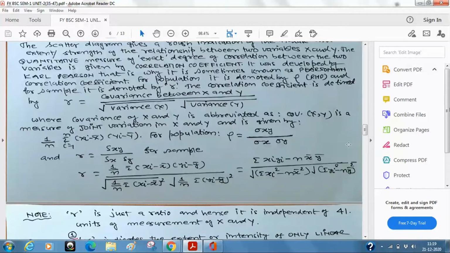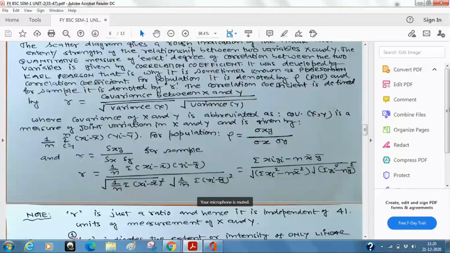Now in the first column, divide by n, you will get x bar. In the second column, you divide by n, you will get y bar. N is the number of observations which you know. And if you want, you can make another two columns like squares of these values, xi square and yi square. So 5 columns in all at the most in the computation of your practical. Now you can substitute all these values here, and you can get the value of r.